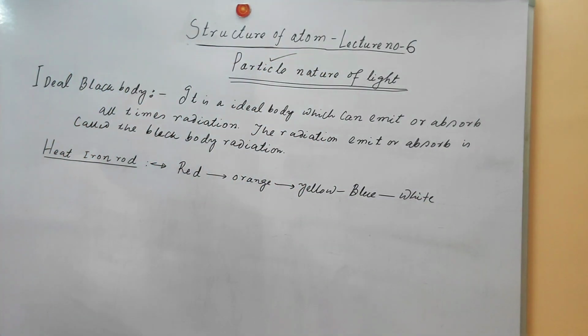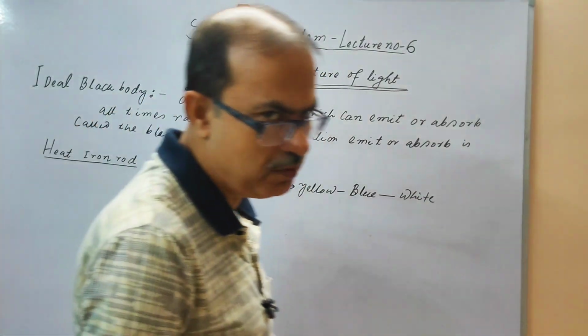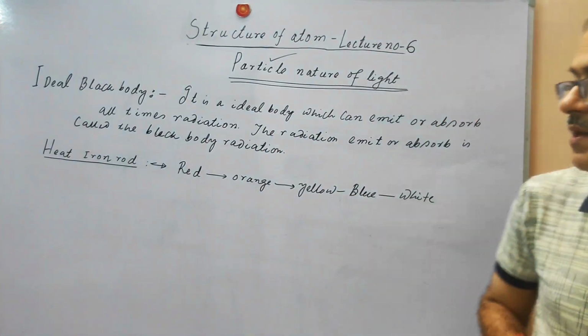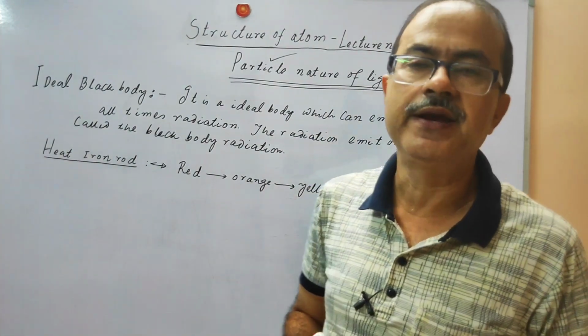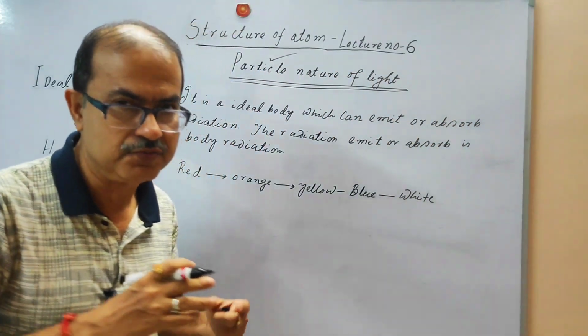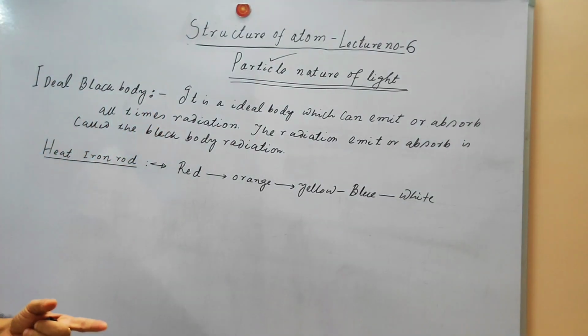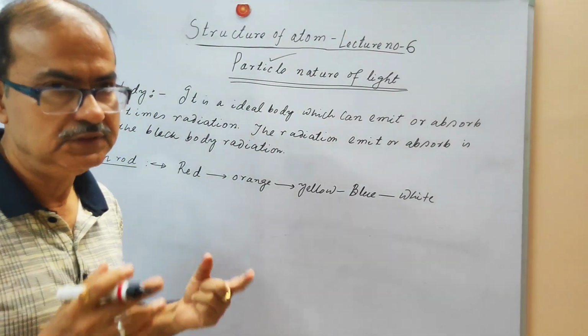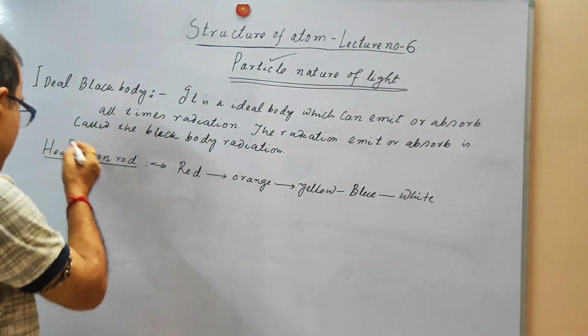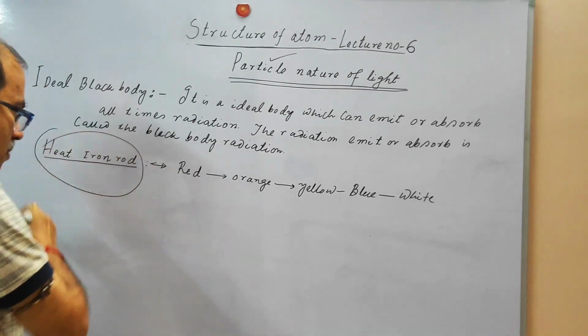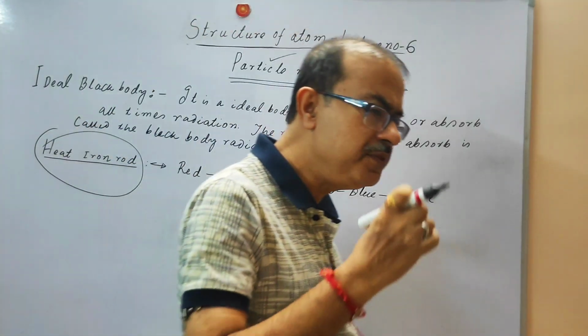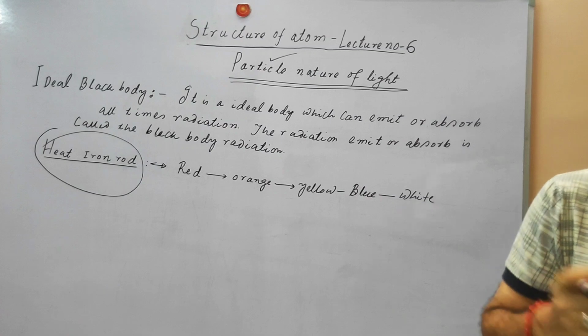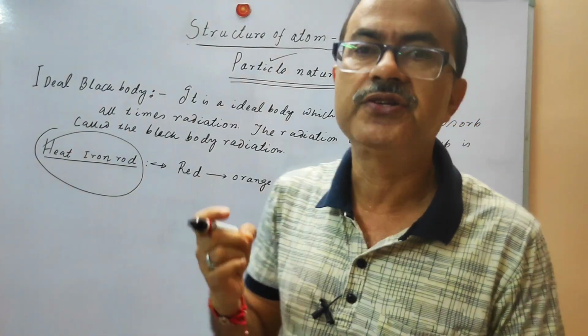So with time, as we go on increasing the temperature of the black body, it will radiate different types of energy, different frequencies, which have different colors. That is the main point of the black body, and from this observation the particle nature comes.